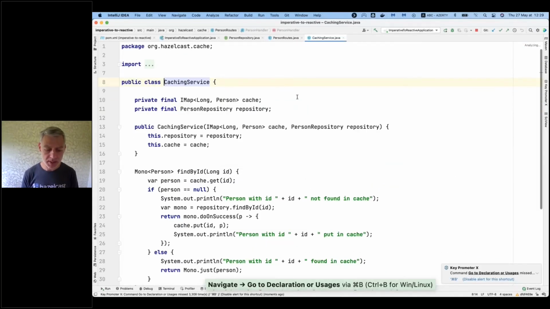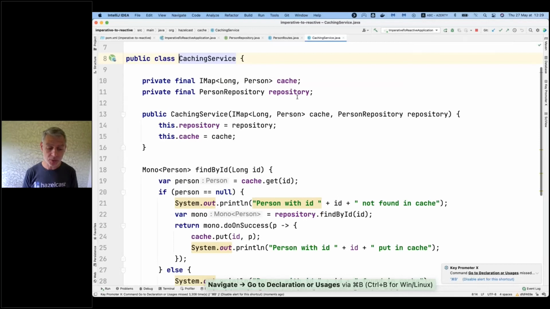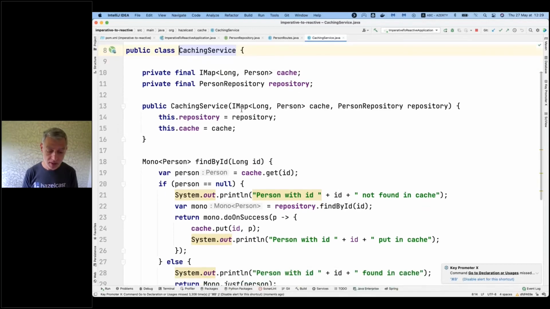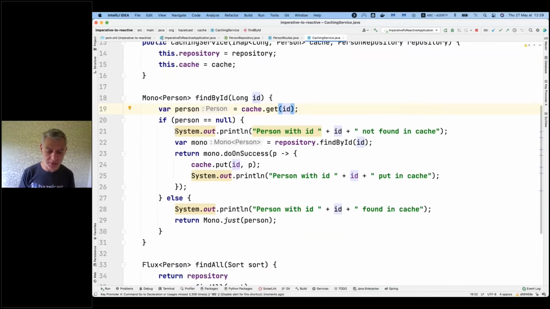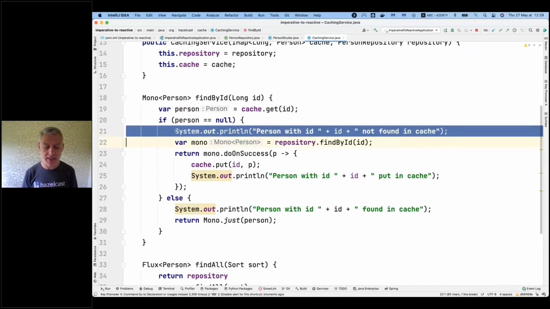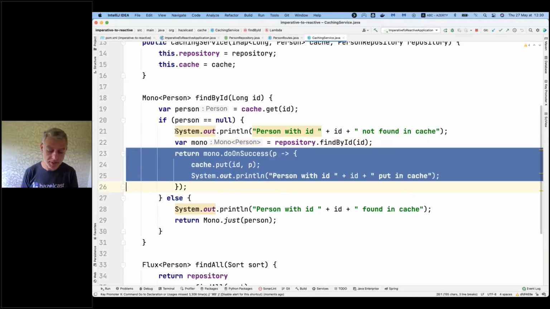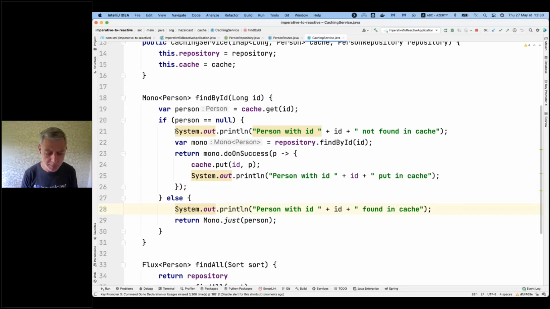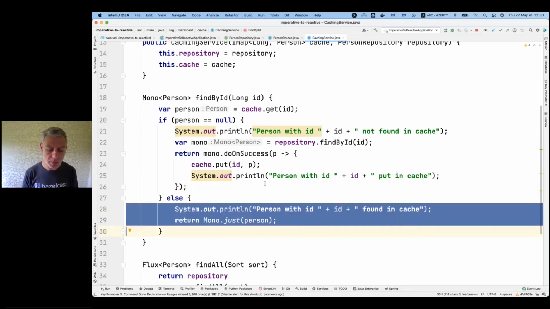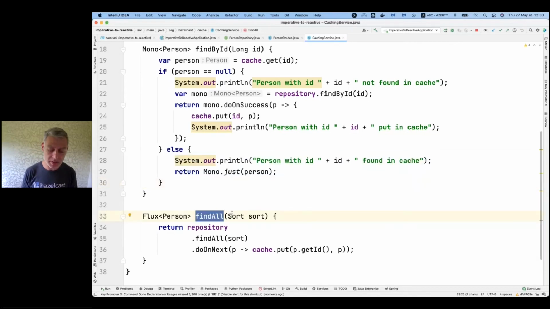What I'm doing is, hey, when you find by ID, I get the ID from the cache. If I don't get it, if it's null, then I say, hey, it's not found in the cache. Then I will find it by ID and I will put it in the cache. Otherwise, I will return it and wrap it into a Mono. Makes a lot of sense to me. And when I do the find all, I will just find all entities and put them individually in the cache. So let's see how it works.